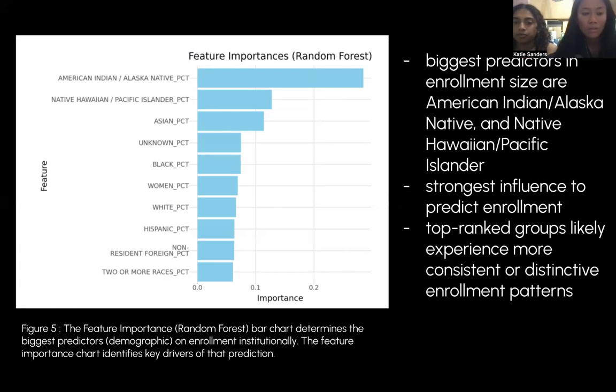Foreign residents, Hispanics, whites, and women have the smallest influence on enrollment size when predicting. This helps identify key demographic drivers and the specific groups that have the strongest influence in determining the predicted enrollment size. Institutions with larger proportions of the top ranked groups likely experience more consistent or distinctive enrollment patterns, and it is more commonly larger groups like whites and Hispanics that are less influential. And this could be because of the variation that it has across institutions.